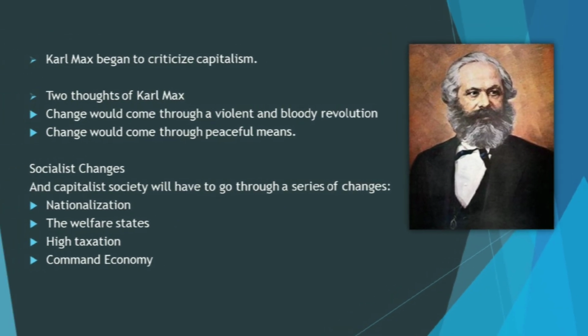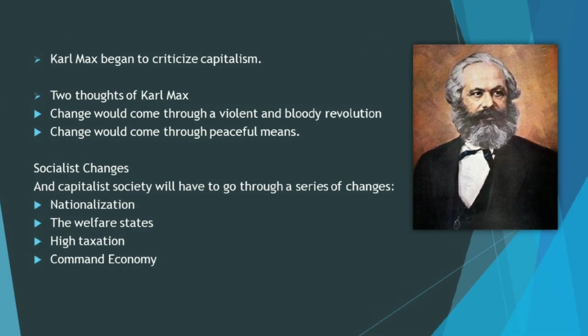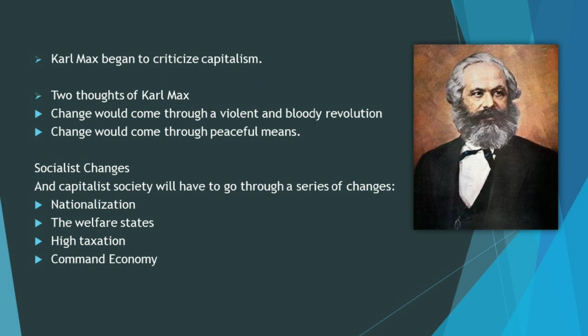So Karl Marx began to criticize capitalism. Karl Marx viewed capitalism as immoral because he saw a system in which workers were exploited by capitalists who unjustly extracted surplus value for their own gain.